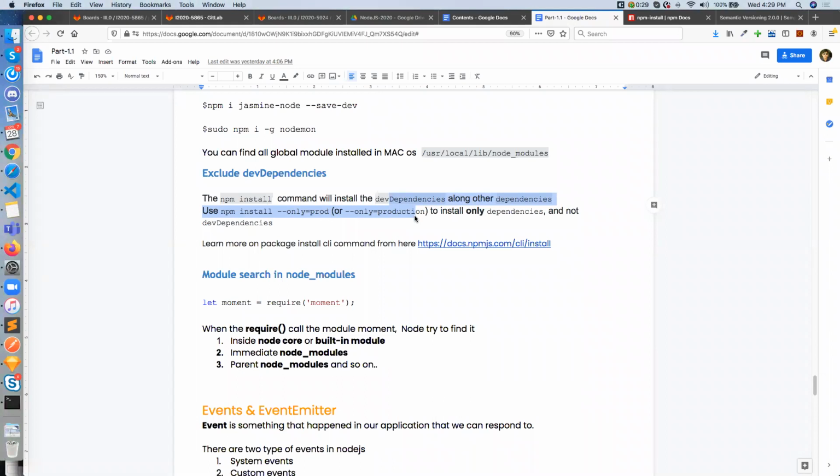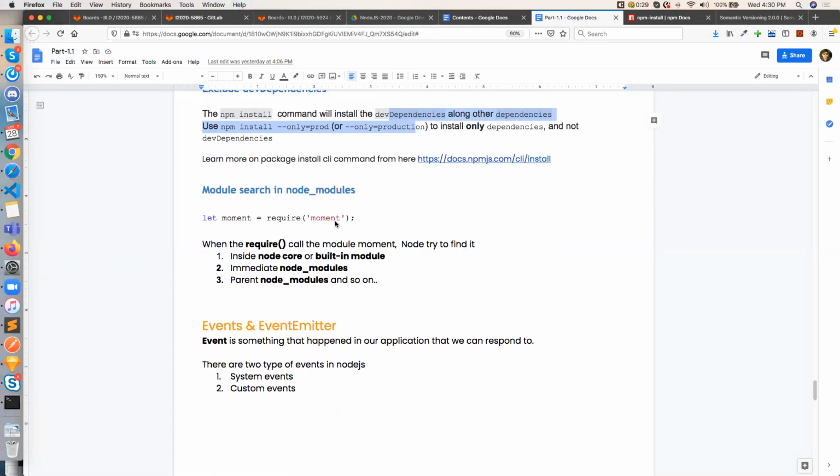So it is my mistake that I never informed you. Whenever you run npm install --only=prod, then all the dev dependencies are excluded at that time, because the dev dependencies are not required when you are running an application in the server. Okay.